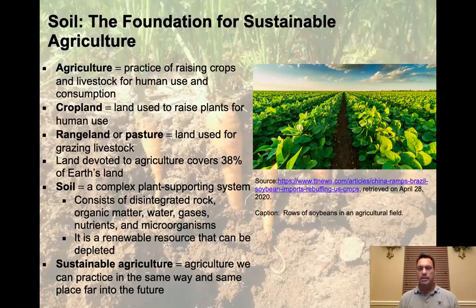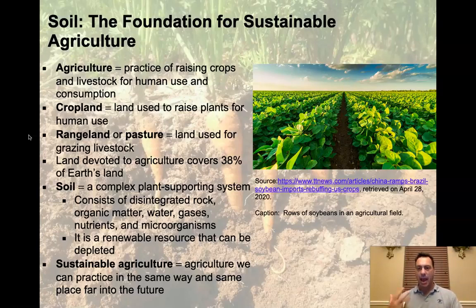So in order to talk about this stuff, we've got to get a little vocabulary under our belts. And so we're going to start right off with a definition of what is agriculture. So agriculture is the practice of raising crops and livestock for human use and consumption. So here we see an agricultural field. This is one in Brazil that's growing soybeans. It's entirely grown for human purposes, right? Humans have cultivated this field. They have taken care of the field. They have harvested this field. This is all soybeans, and it's for human use, okay?